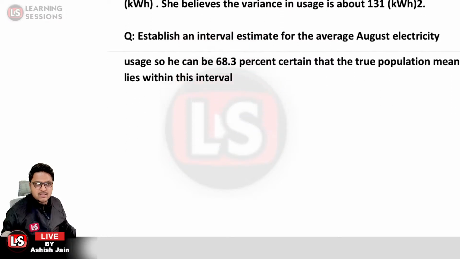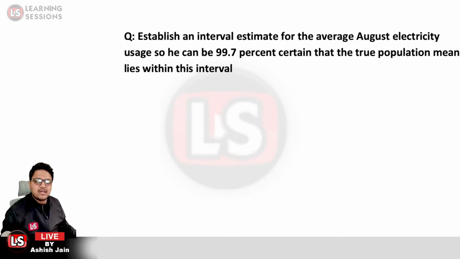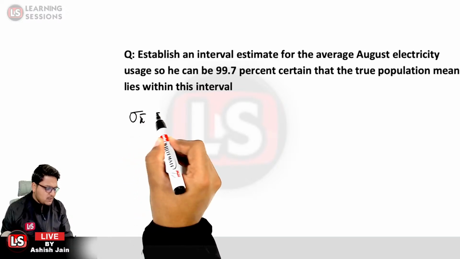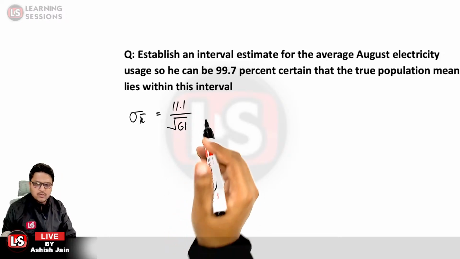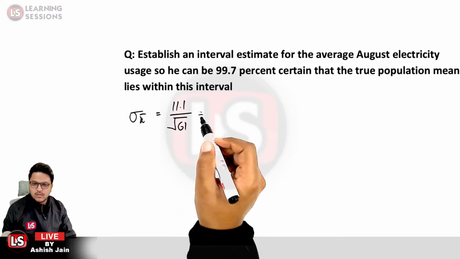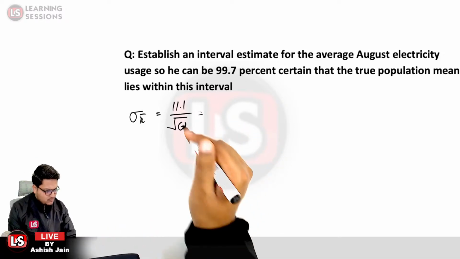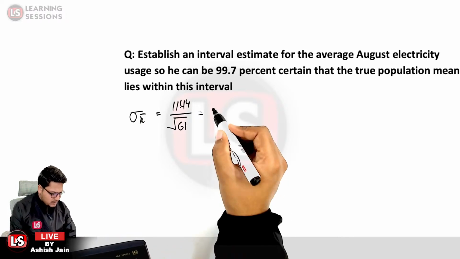Establish an interval estimate for the average August electricity usage so he can be 99.7% certain. We have already calculated the value in the previous case. What was the value of the sigma x bar that we calculated? It was 11.1 something divided by under root of 61, if I'm not wrong. The 131 under root is 11.44, and the 61 under root is 7.81. 11.44 divided by 7.81 was 1.464.